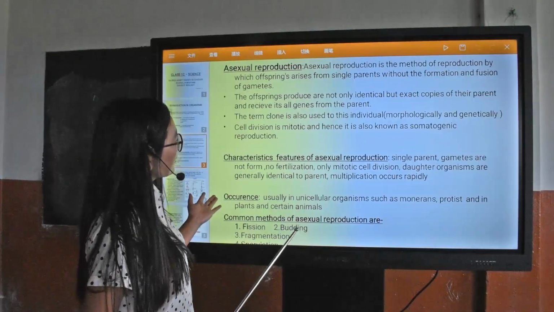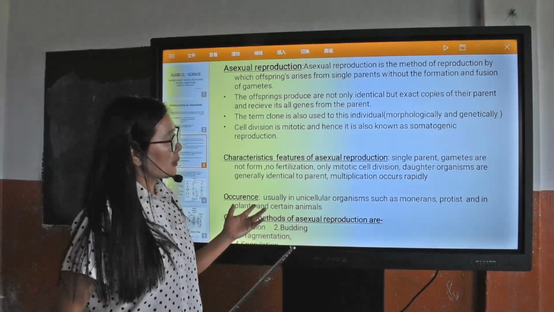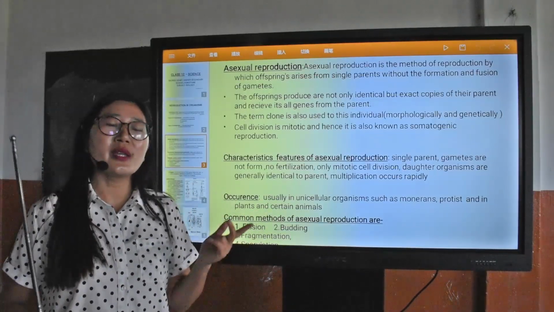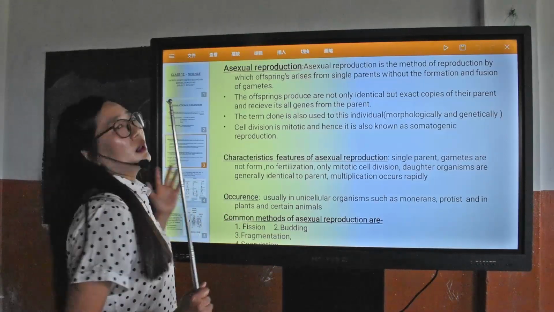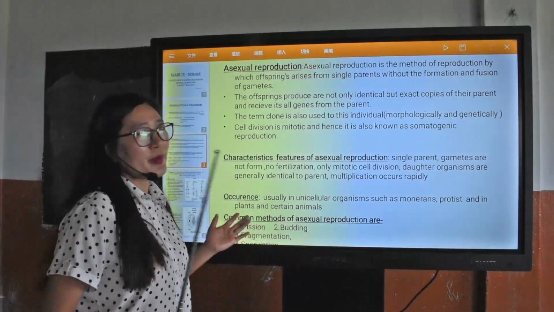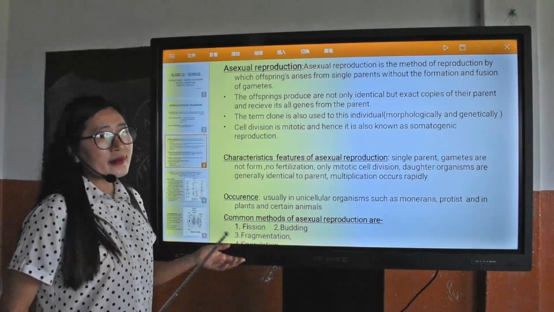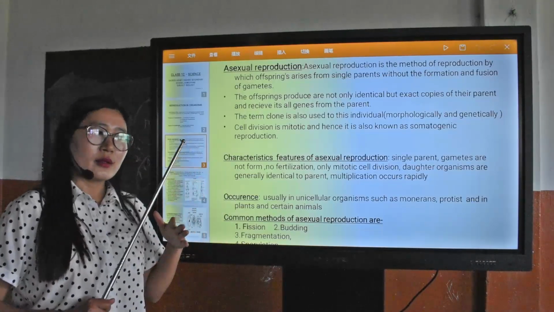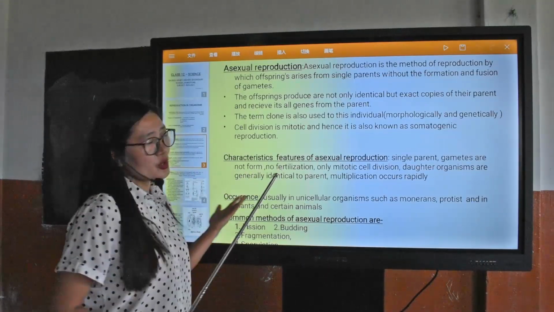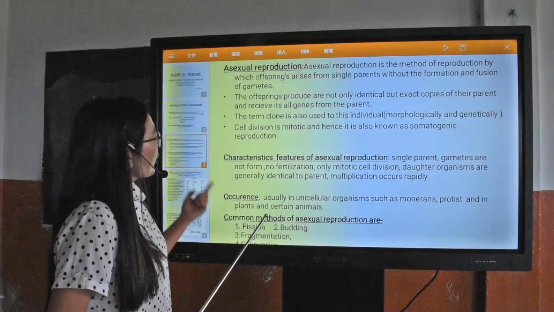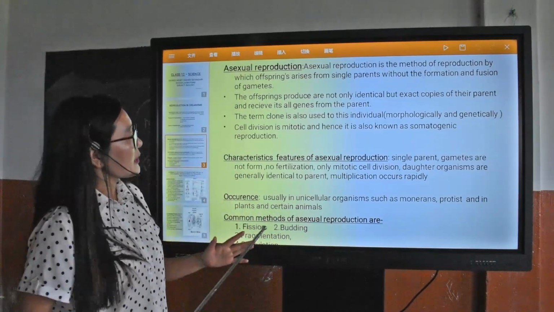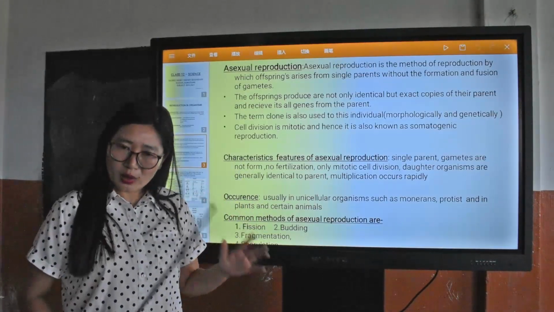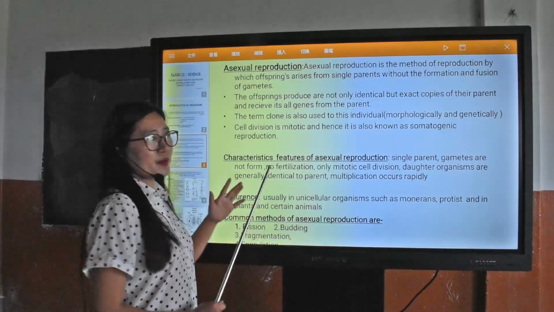When we talk about asexual reproduction, we mean the production of offsprings from a single parent, that means uniparental reproduction, only a single parent. And here, since it is only from the single parent, they don't need to form zygotes and they don't need the formation of gametes, only one parent. So all the offsprings which are produced by these methods are identical. Not only identical, but they are exact copies of the parents.